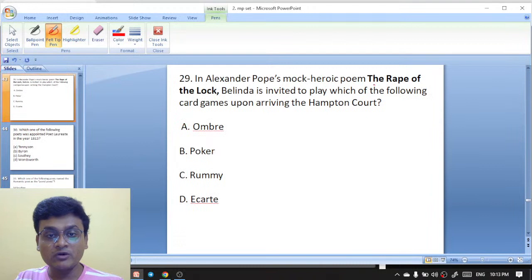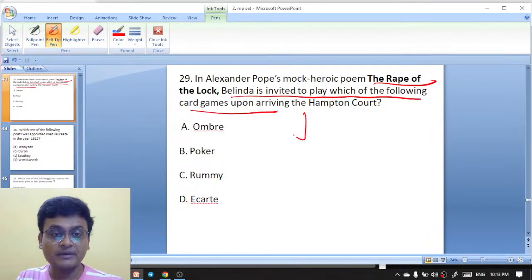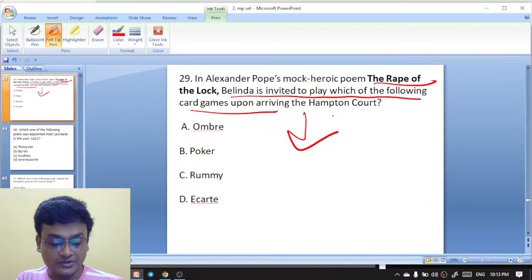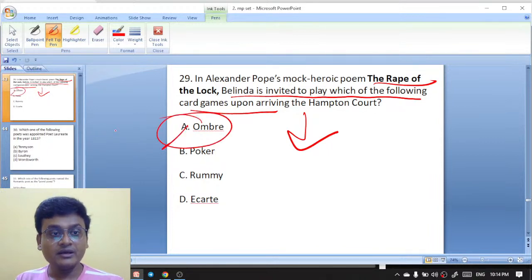Alexander Pope's mock heroic poem, The Rape of the Lock. Belinda is invited to play which of the following card games upon arriving at Hampton Court? What would be the right answer here? It is Ombre. Ombre is the answer. In Alexander Pope's mock heroic poem, The Rape of the Lock, Belinda is invited to play Ombre. So here A is the right answer.